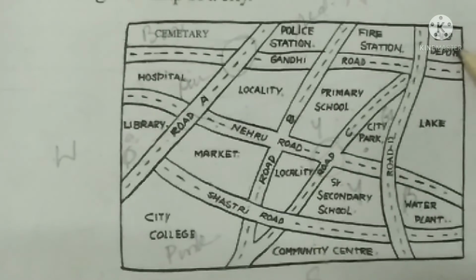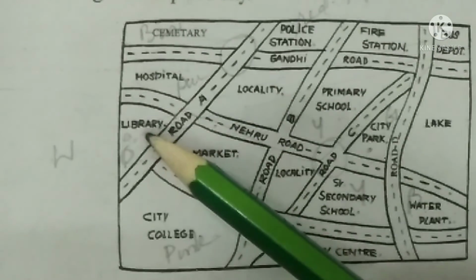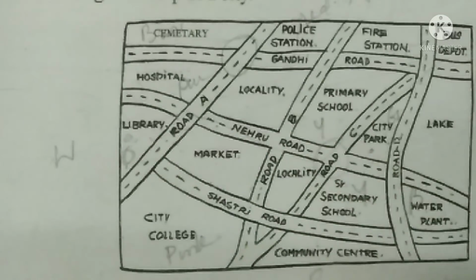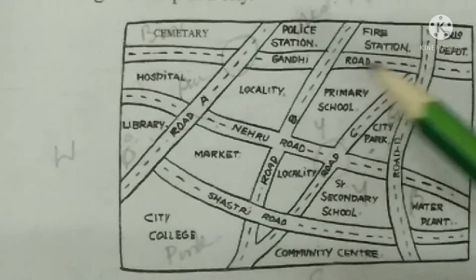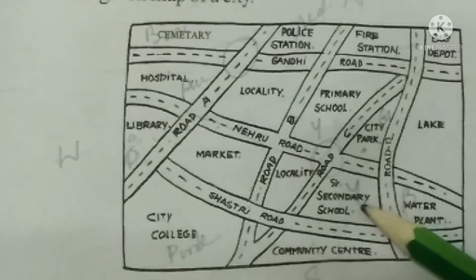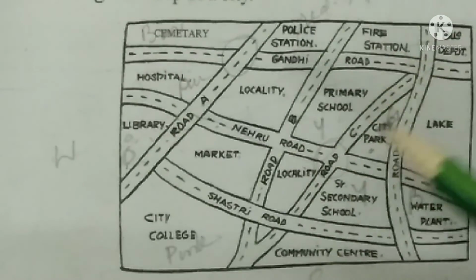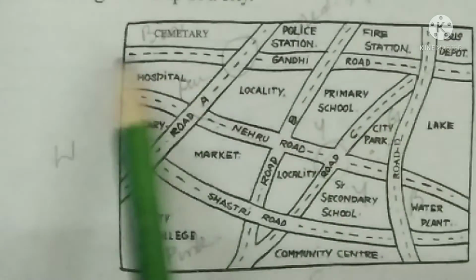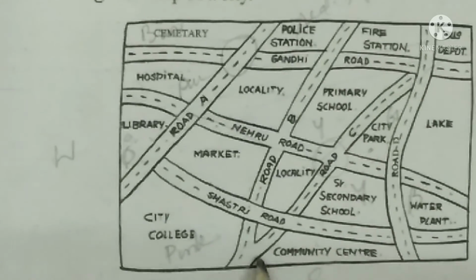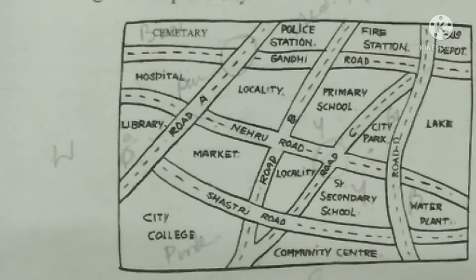Red for fire station, orange for library. So here it will be orange, and yellow for schools. So primary and secondary school, yellow. So looking at the place, you need to color it. So first you have to draw it in your notebook and then color it according to the given instruction.